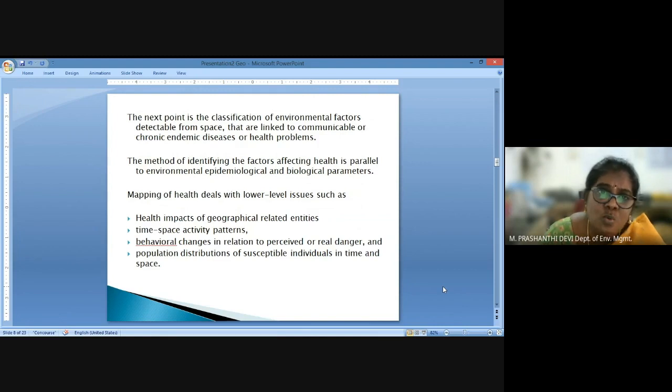So once we know what these environmental resources are, and the rate at which these environmental factors influence a disease, then we can classify these environmental factors, and link them with the persistent disease, which may be chronic, or endemic, or an acute disease in a particular area.